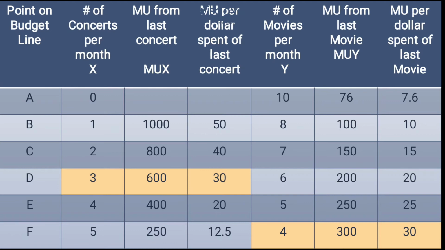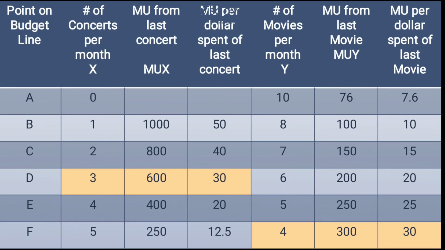Now to apply the utility maximization rule, we have to keep in mind another thing: we are going to look at all the points of per dollar utility of X and Y. Where they are both equal, we will pick that bundle. So here 30 and 30 are equal. This 30 of X tells us that we are going to use 3 units of X, and 30 on Y tells us that we are going to use 4 units of Y. So you will have to keep in mind 4 and 3.